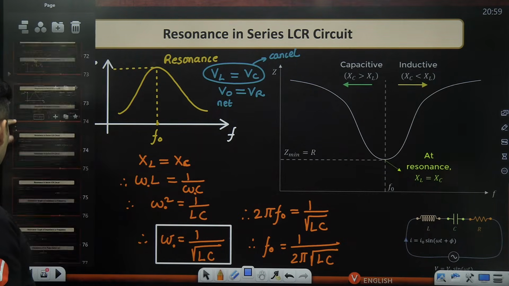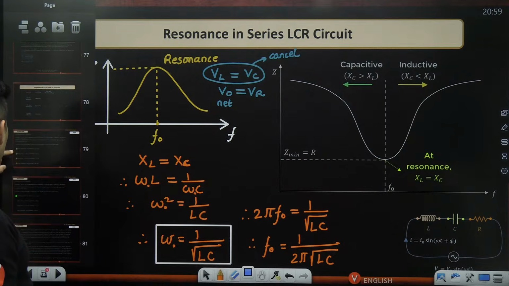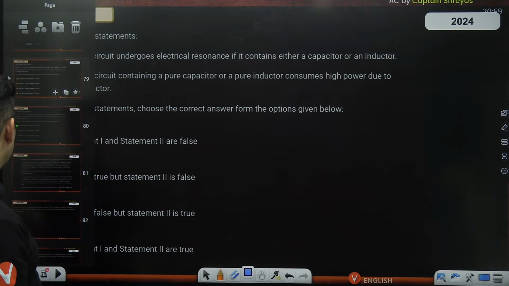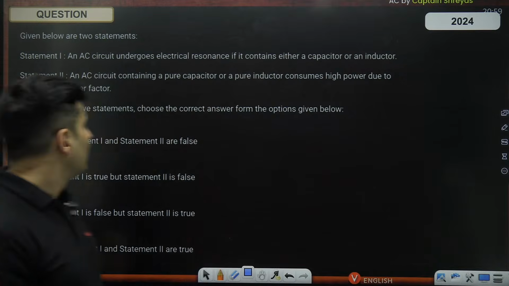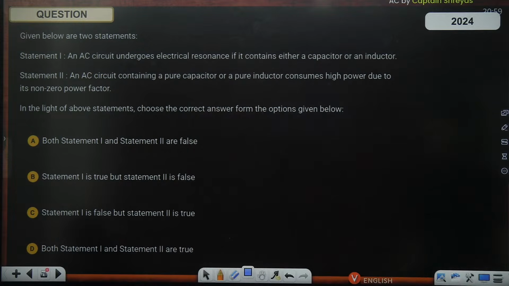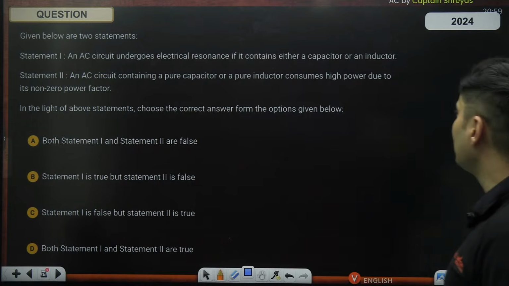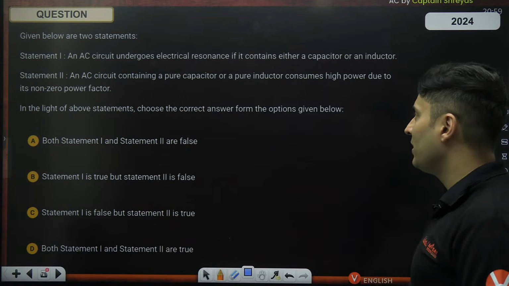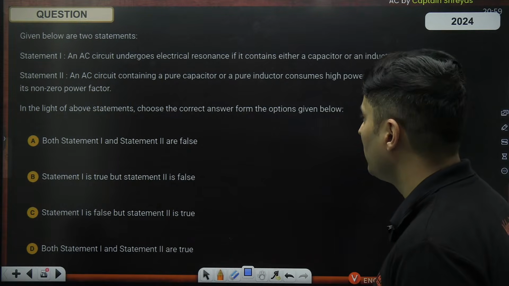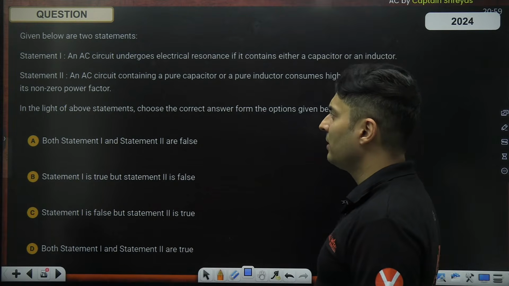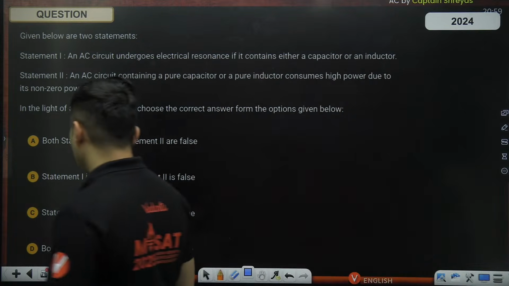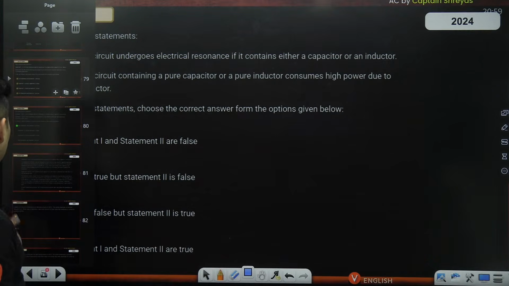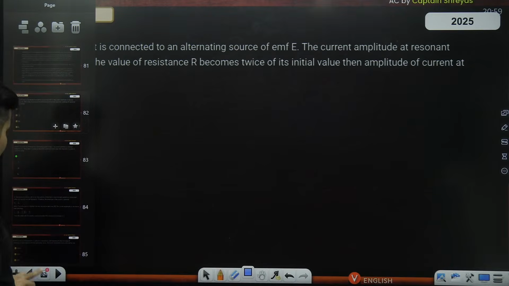All right. So it's time that we do some questions coming up on your screen. And here it is. Well, we have this question. There is an AC circuit which undergoes electrical resonance if it contains either capacitor or an inductor. An AC circuit containing a pure capacitor or a pure inductor consumes high power due to its non-zero power factor. Oh, we have not yet discussed power factor. We should come to this question later on. Hold on, we'll come to this later on. Okay, first let's do this question.